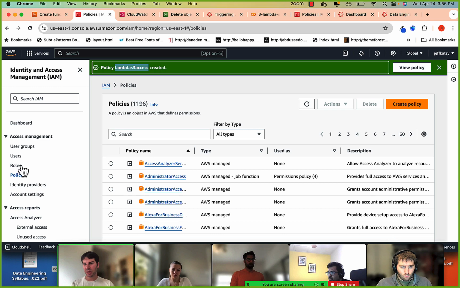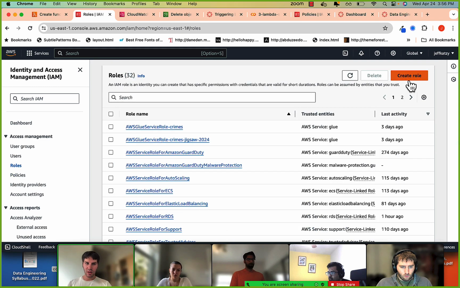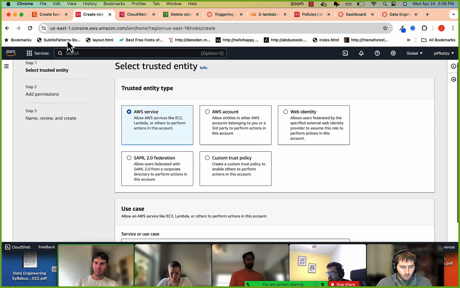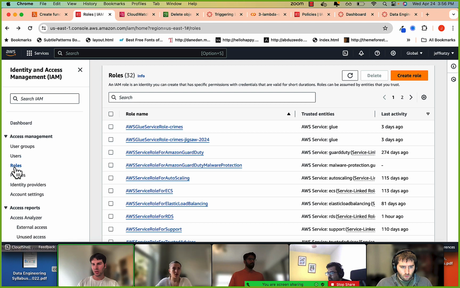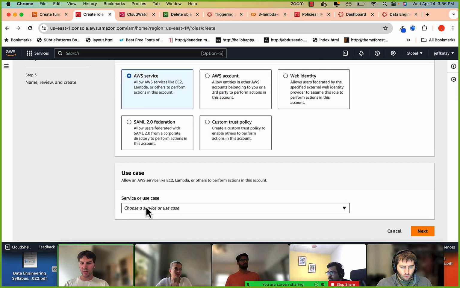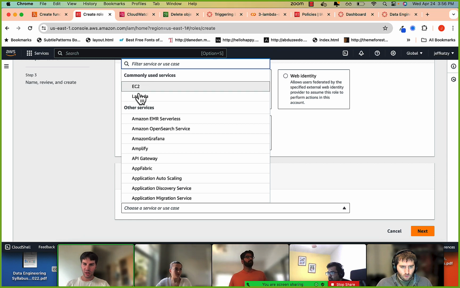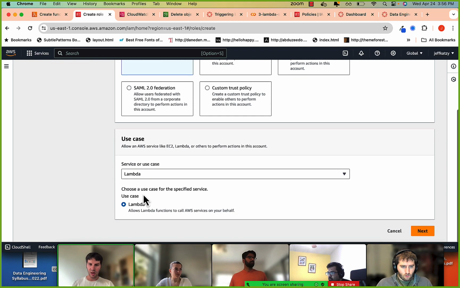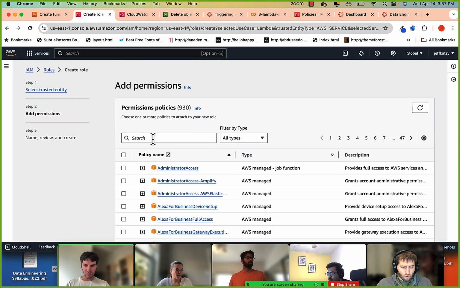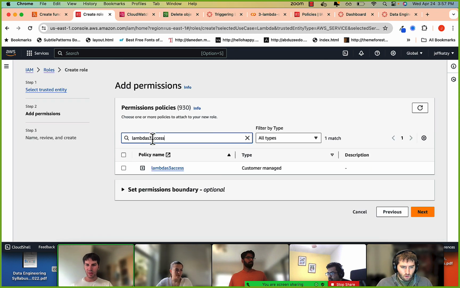What's the next thing? We'll create a role. Click on create role. All I did was go to roles right here, and I clicked on create role. And then we'll choose the service Lambda. You can see it's right up top. Choose your use case. That's fine. Allows Lambda functions to call AWS services on your behalf. That's essentially right. And then we can just search for that policy.